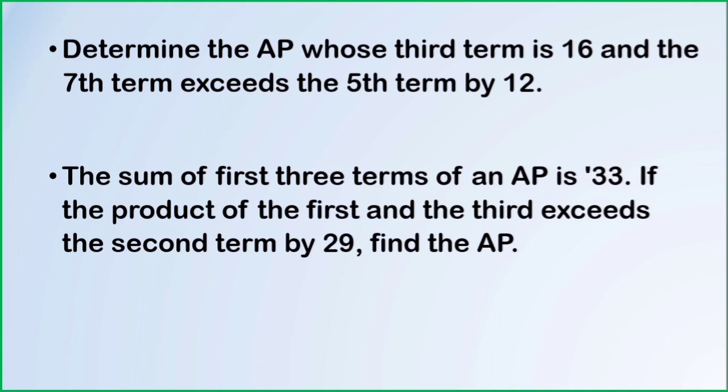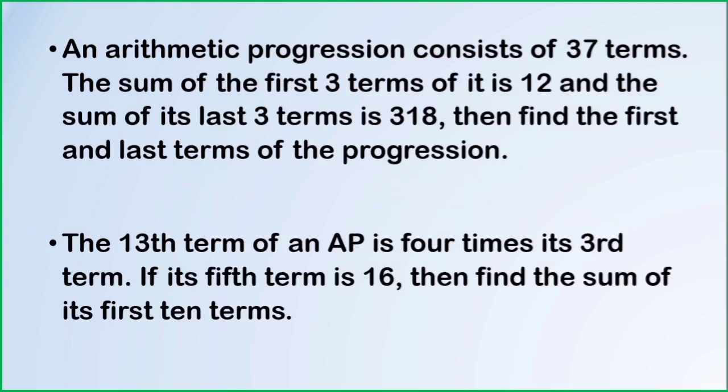Given two conditions, substitute the value of A3, that is A plus 2D, and A7 as A plus 6D and A5 as A plus 4D. Simplify it, find the value of A and the common difference D, then substitute in the general form to get the required AP. Next question, the sum of first 3 terms of an AP is 33. If the product of first and the third exceeds the second term by 29, we should find out the AP. Given two conditions, simplify it, find out the value of A and D and substitute in general form to get the required AP.